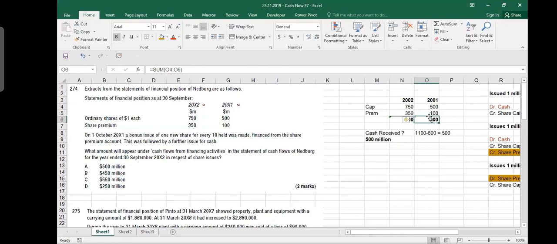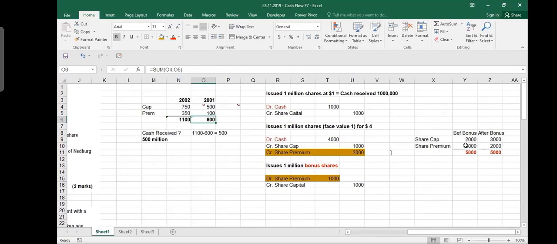Understand the point? In bonus shares, if you pay attention, you decrease the premium and increase the capital. One is decreasing, one is increasing, and therefore the total remains the same. But here, premium is also increasing, which means we offered some rights issue, and capital is also increasing. In a bonus issue, the before and after amounts are equal. If it had been only a bonus issue, then in 2001 and 2002 total equity would have been the same. So the difference in equity is actually the financing cash. So the answer is 500 million.